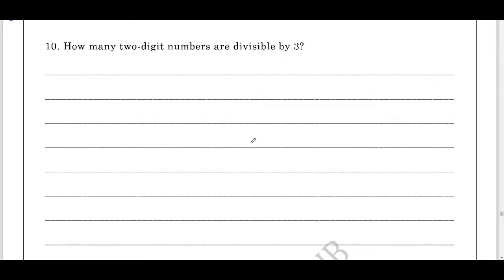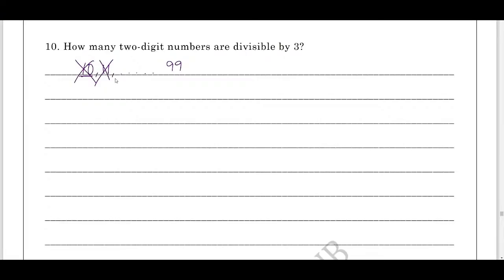How many 2-digit numbers are divisible by 3? The 2-digit numbers will start from 10, then 11 and so on. What is the last 2-digit number? It is 99. Now divide 10 by 3. The remainder will be what? It will not be 0. Therefore, that means 10 is not divisible by 3.